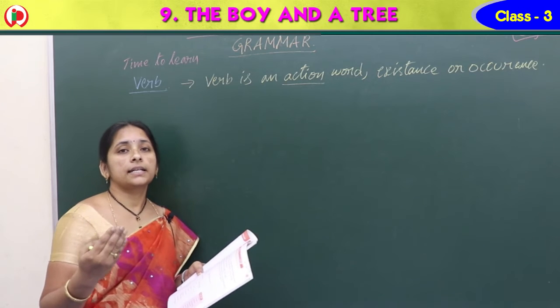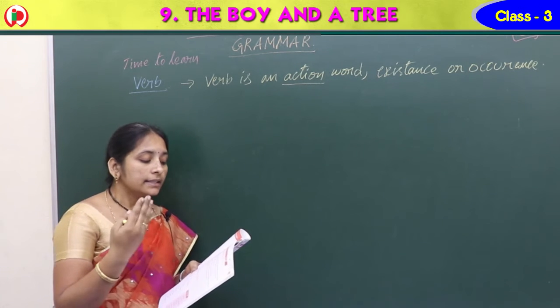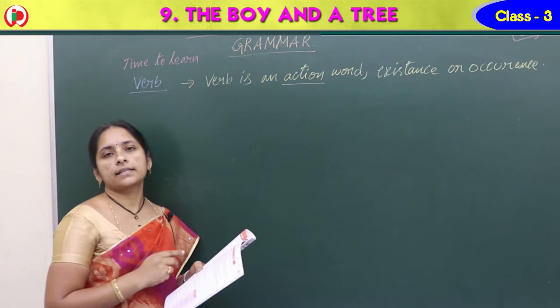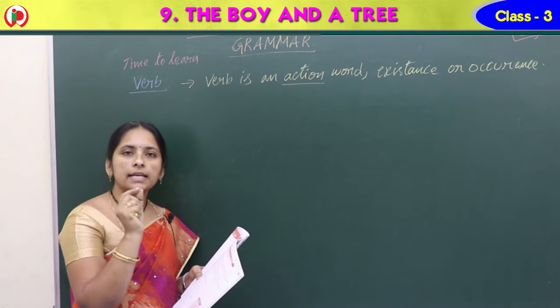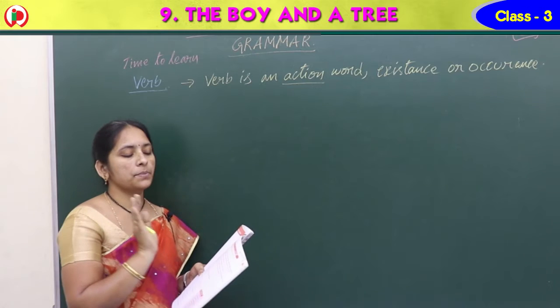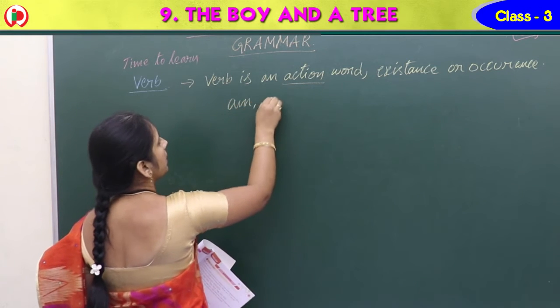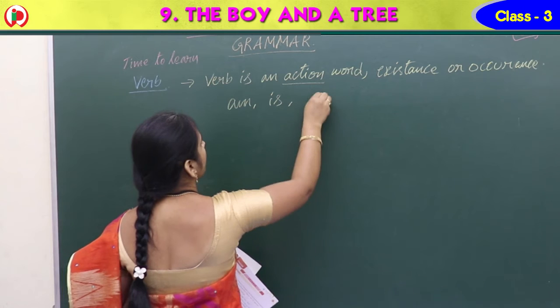In the simple sentences we use so far, the verb is mostly existence form. In simple language, the most used verbs especially are am, is, are.